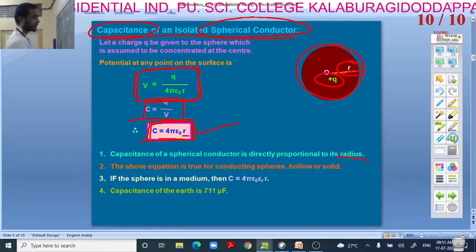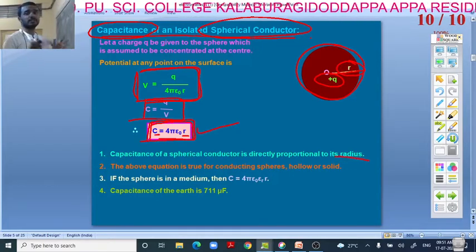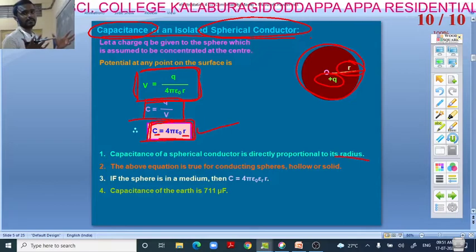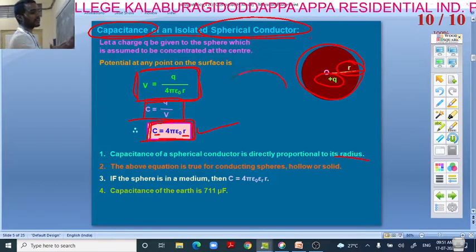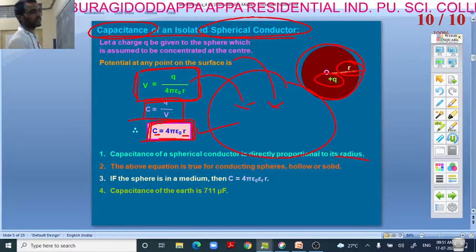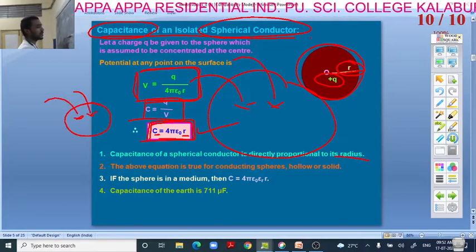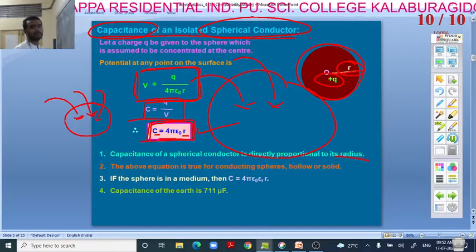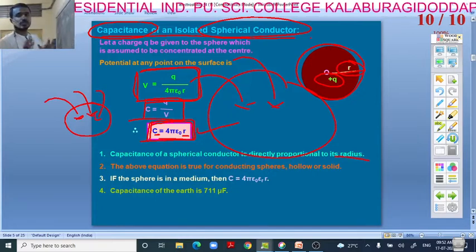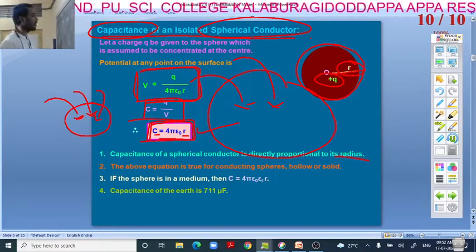As the radius increases, that means the size of the conductor increases, so it can store a maximum number of charges. As the size of the conductor is small, it can store a small amount of charges. So the number of charges stored directly depends on the radius of the conductor only.